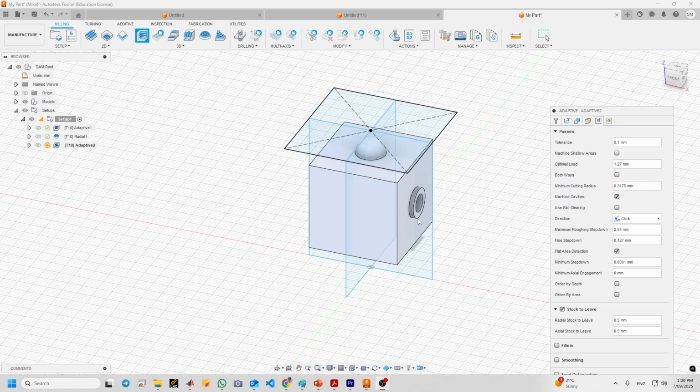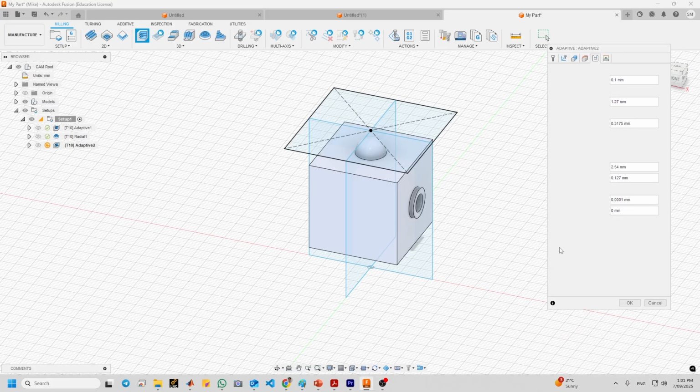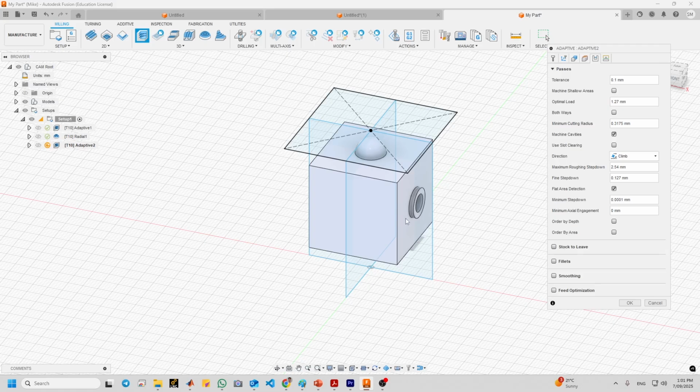And this is because the protruding lip of the board is short. From here to here is very short. And using a fine step down will allow the toolpath to face off this feature. So we will turn off the stock to leave because there is nothing to finish after that. There is no need to add an additional finishing pass.